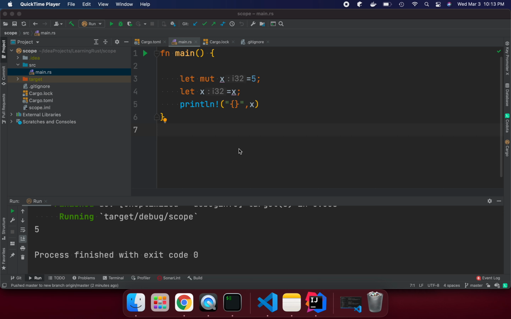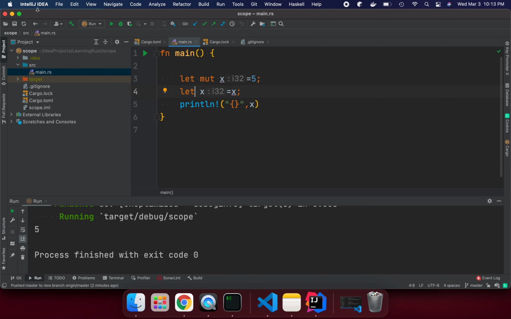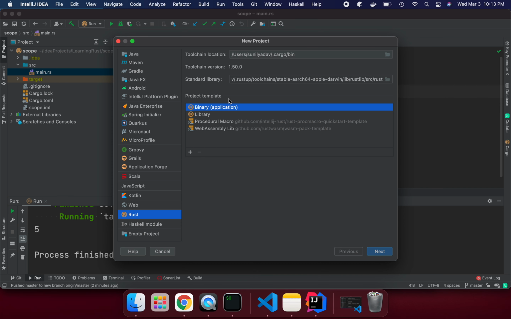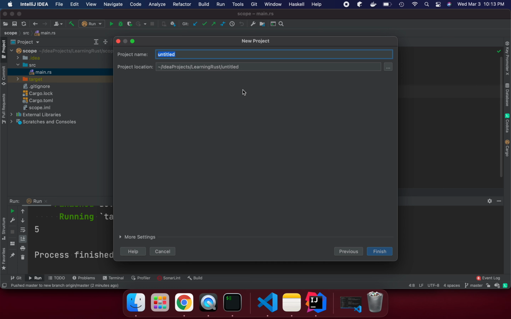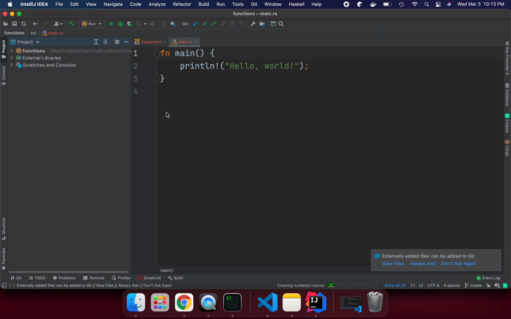I'm going to talk in this lecture about what memory safety is and what a function is in the Rust programming language. In the previous lecture we talked about scope. So let's create one new project here. File, new project. I'm going to use a binary project, and with Rust selected, I'm going to name it functions, and finish it. Now this is completed.